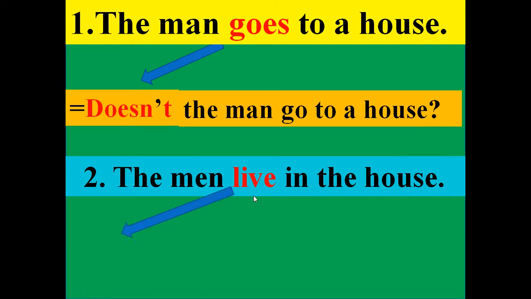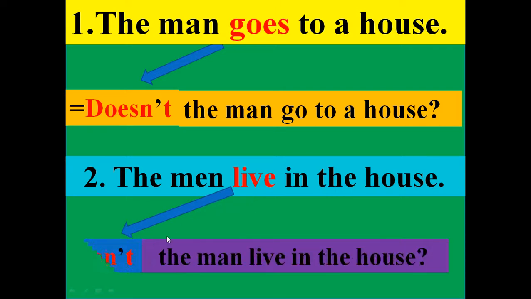So we need don't for making interrogative question without changing the meaning. So dear students, look here. Don't the men live in the house?